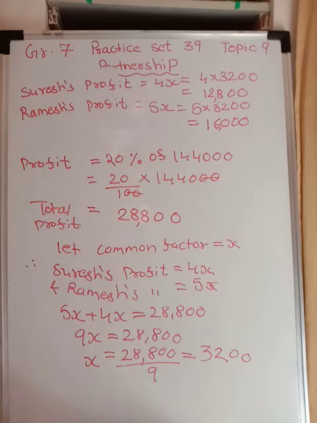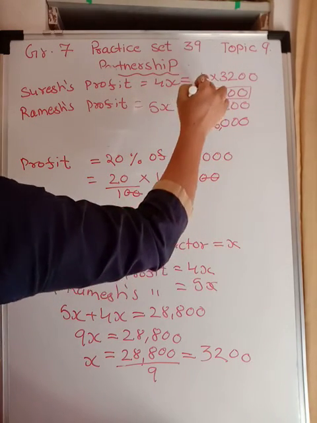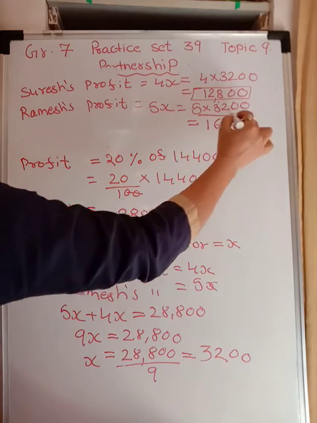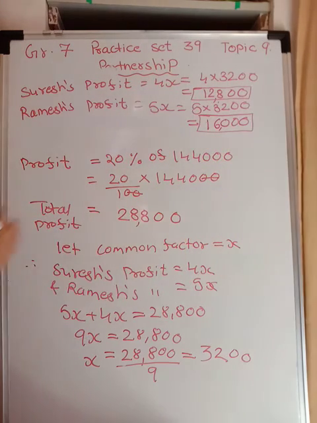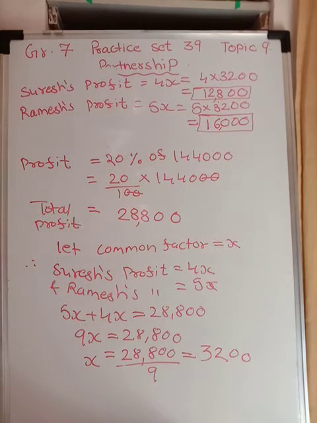Suresh got 12,800 rupees and Ramesh got 16,000. Got it everybody? Have you understood? Okay. Please pause the video and take it down.